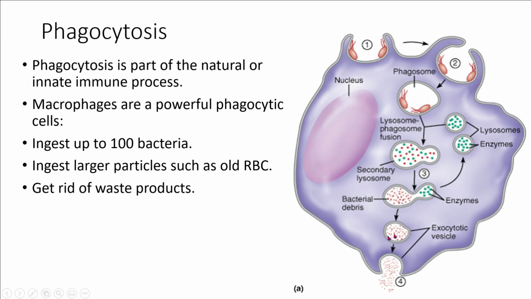This debris, the waste material of the bacteria, is moved out of the cell by an exocytic vesicle. Similarly, as initially a vesicle formed to engulf the material into the macrophage, now this moves out of the macrophage.